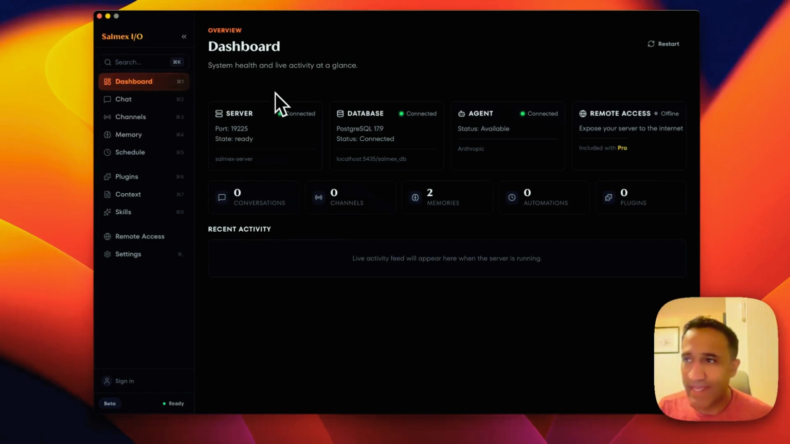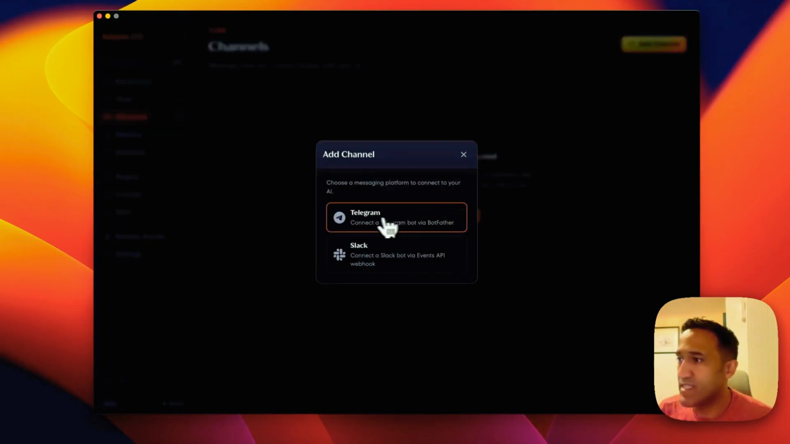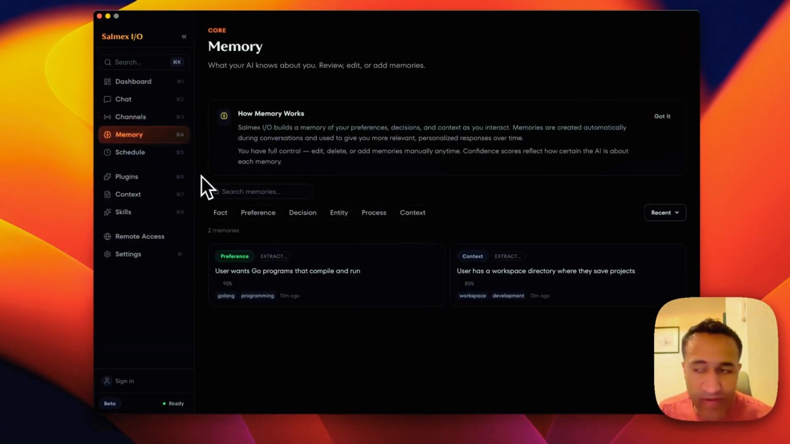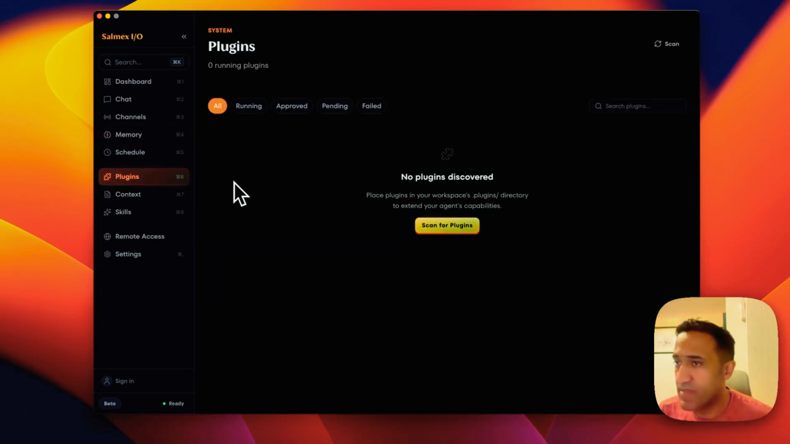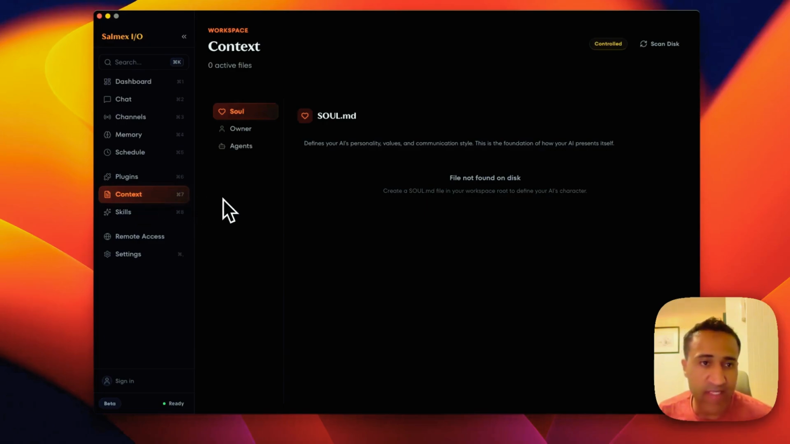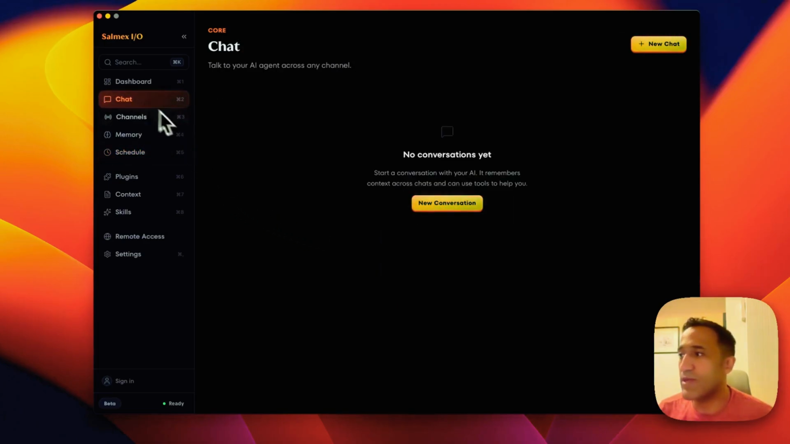Alright, so Salmex I has channels to connect different communication channels such as Telegram. It has memory. This is to remember your preferences and how you want to interact with the system. It has a plugin system, a very powerful plugin system, skills, and context files to optimize how the agent thinks. You also can control the schedule, see the different tasks that will be executed, etc. But at the heart of Salmex I is the chat, and that's where we are going to start now.